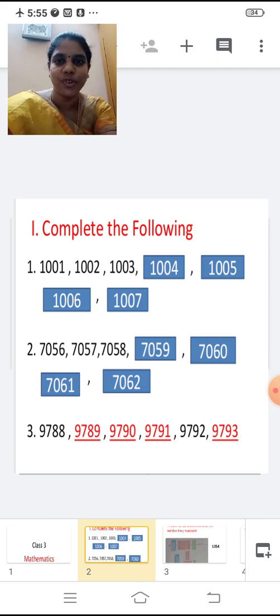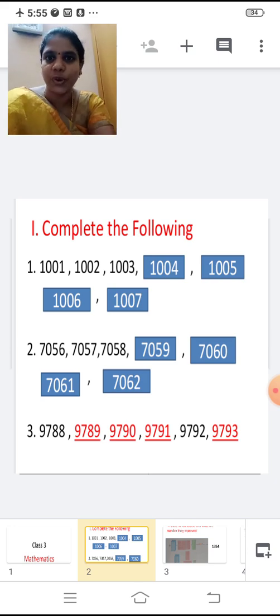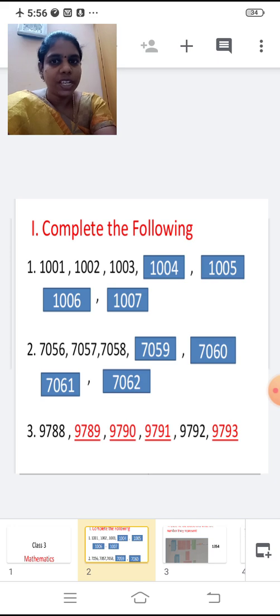Now write 1004 there. Then what number? Yes, superb. 1005. Then 1006, 1007. First one, 1001, 1002, 1003, after that 1004, 1005, 1006, 1007.